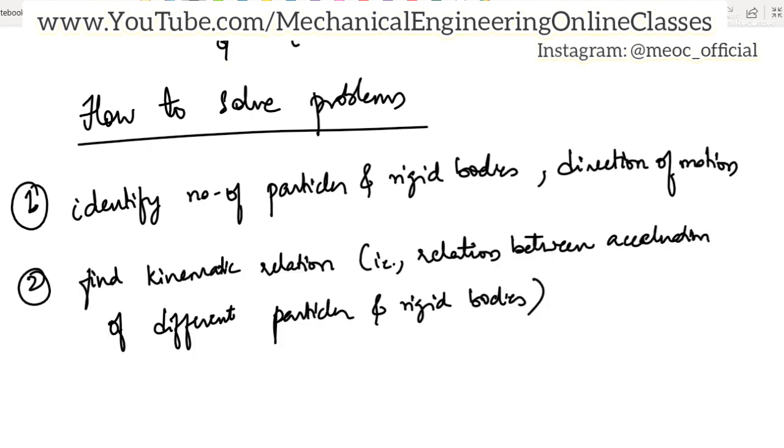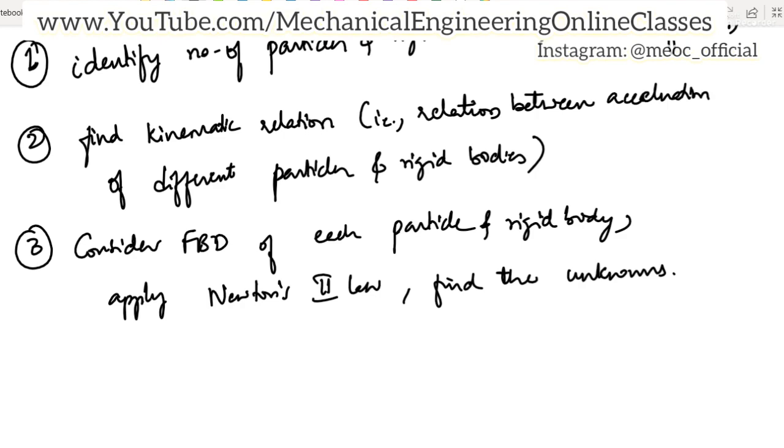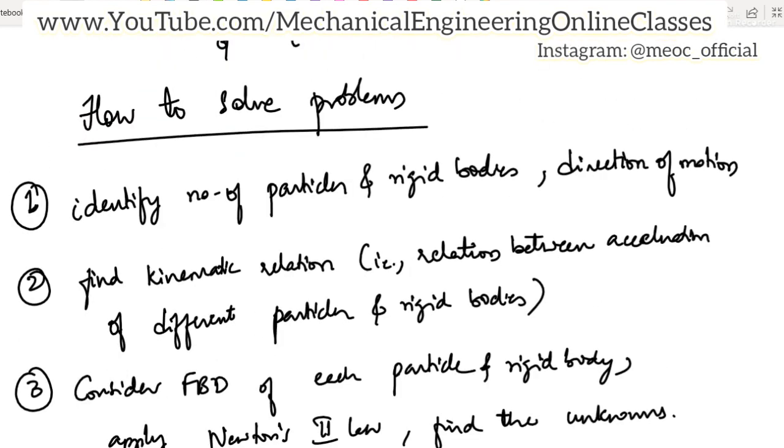Once we know the relation between accelerations of different particles and rigid bodies, we have to then draw the FBD of each particle and rigid body, and then for every FBD we have to apply Newton's second law, and by this we can find the unknowns. This is how we have to solve the problems on kinetics of rigid bodies. Let us see some examples in the next videos.